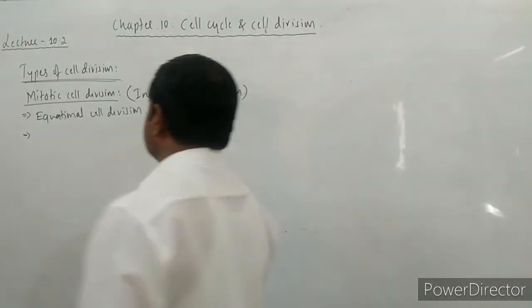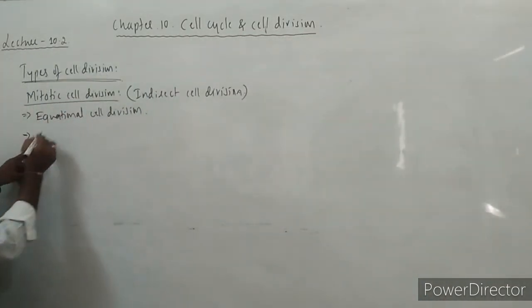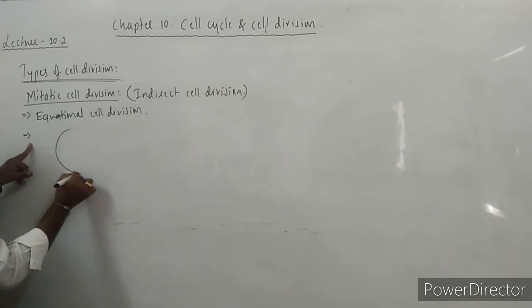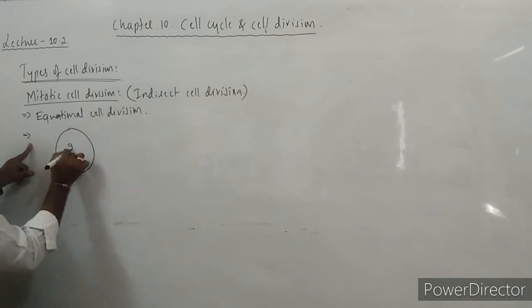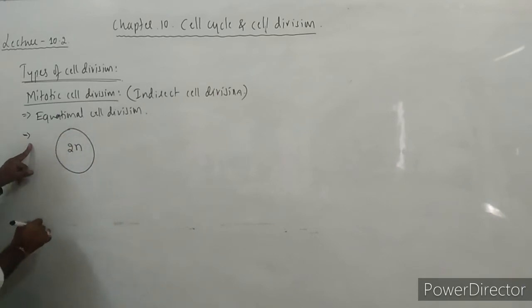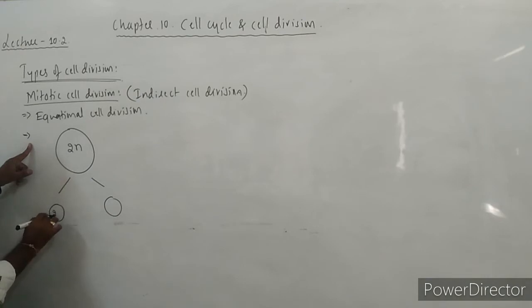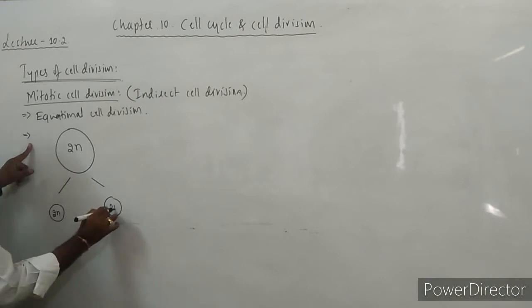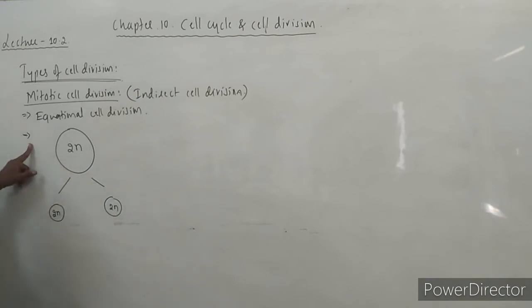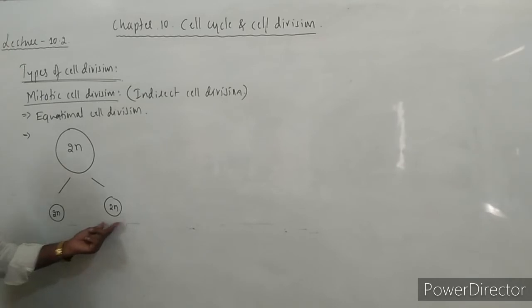Why? Because here, if this is one cell which has a diploid number of chromosomes, this cell divides into two equal sized daughter cells which contain the same number of chromosomes. So the same number of chromosomes are shared between two daughter cells.